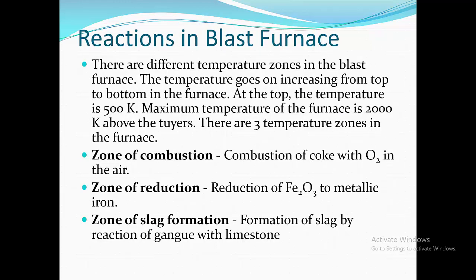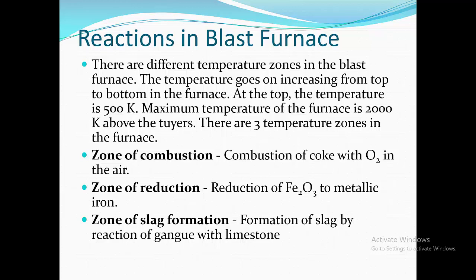Now we are going to see reactions in the blast furnace. There are different temperature zones in the blast furnace, which are the zone of combustion, zone of reduction, and zone of slag formation. The temperature goes on increasing from top to bottom in the furnace. At the top, the temperature is 500 Kelvin.